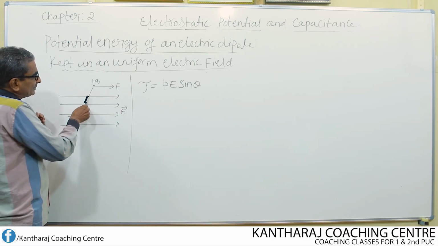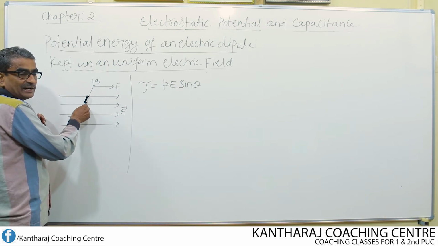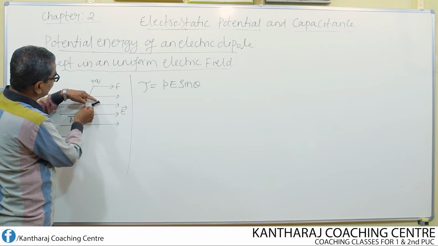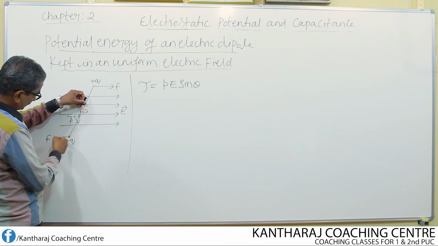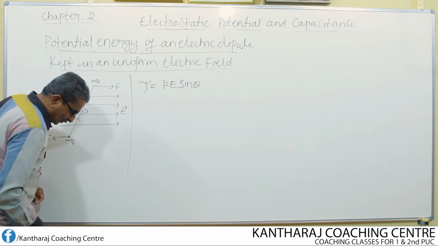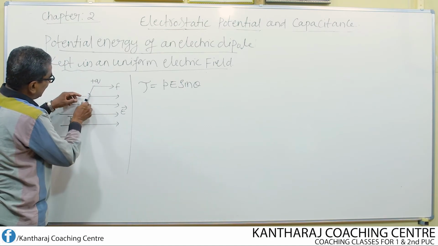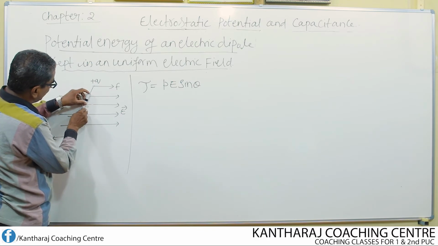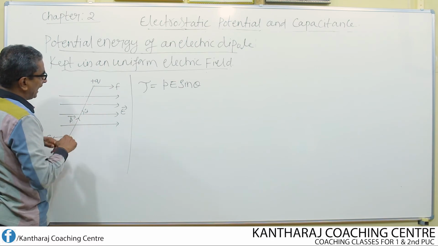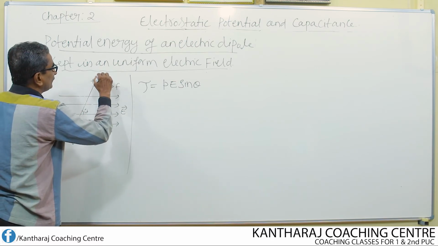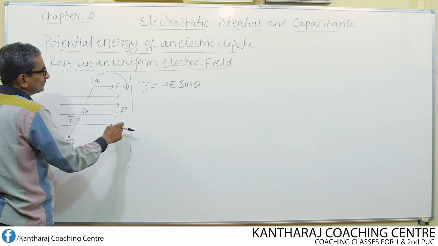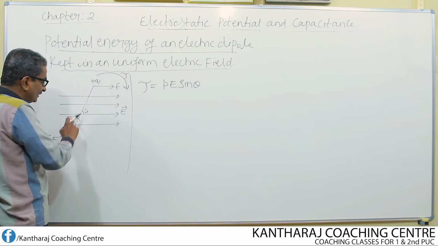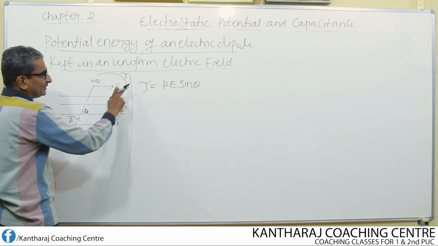So on plus q the force is like this, on minus q the force is like this. As a result of this, the dipole rotates like this. That means the torque tau is acting in clockwise direction on this dipole, and that torque is given by this equation.